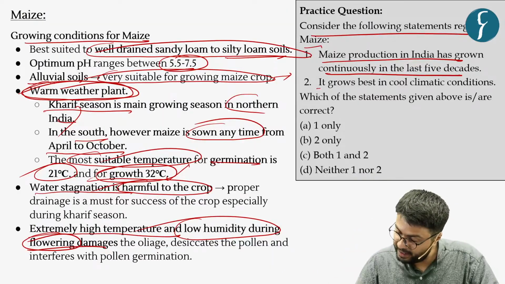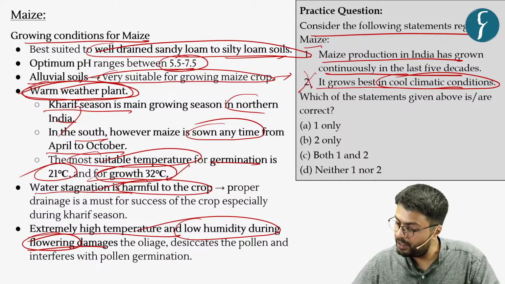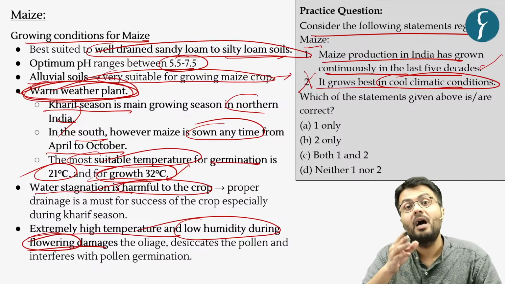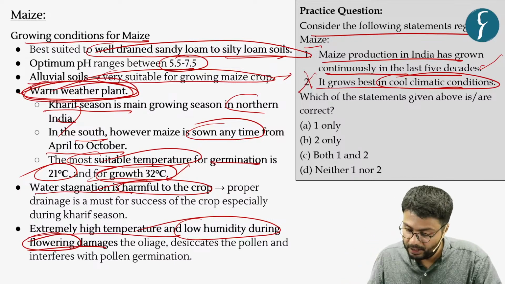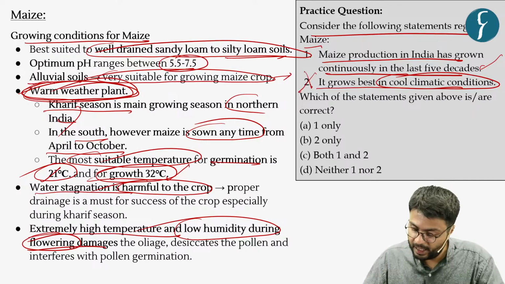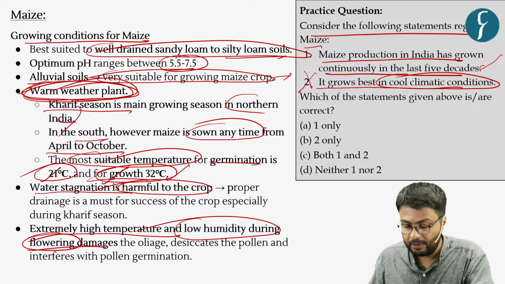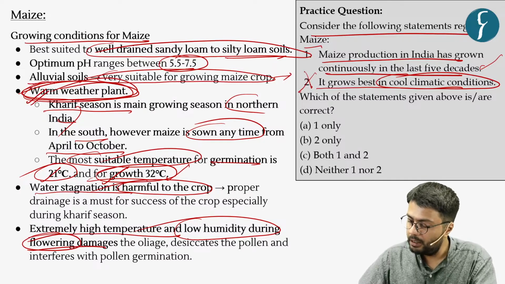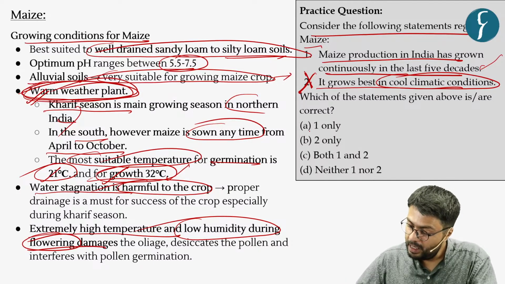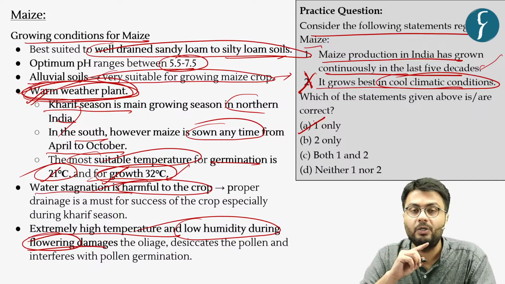Now the second statement, it grows best in cool climatic conditions, which is incorrect. As you can see, it is a warm weather plant which requires higher than usual temperatures. That is, for germination, it requires 21 degrees centigrade, as well as for growth, it requires 32 degrees centigrade. Hence, it is a warm weather plant. Therefore, statement 2 is incorrect. Thereby, you can say safely that option A is the right answer, as only statement 1 was correct for this practice question.